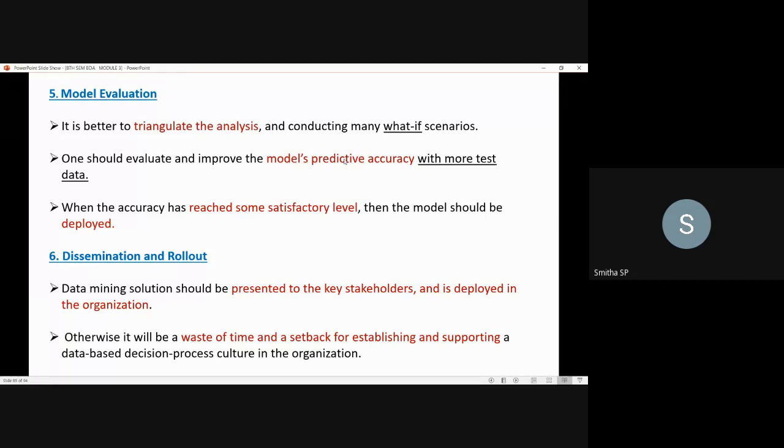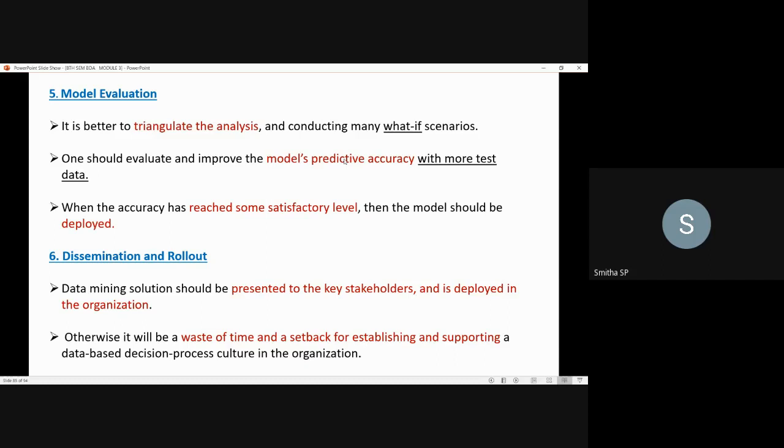And the third one is that when the accuracy has reached some satisfactory level, then the model should be deployed. They are talking about the deployment of the model. You can go for deployment when you are confident about the solution and the accuracy of that model. If the accuracy has reached some satisfactory level, then you can deploy that model. That's about model evaluation.